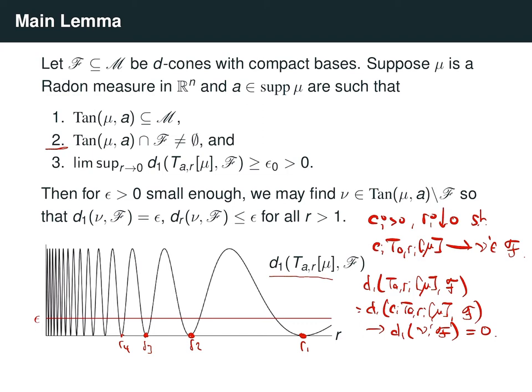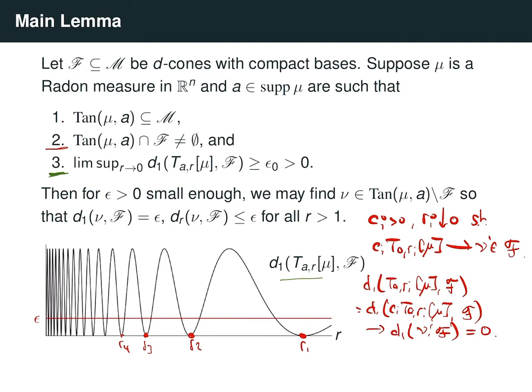Now, if we look at condition 3, what does this tell us? This tells us that the lim sup of this distance here is at least some epsilon 0. So that means that for infinitely many radii going to 0, the distance function is getting close to epsilon naught,